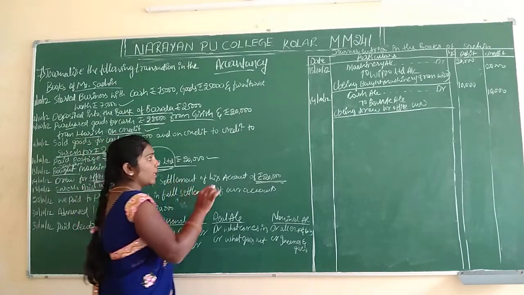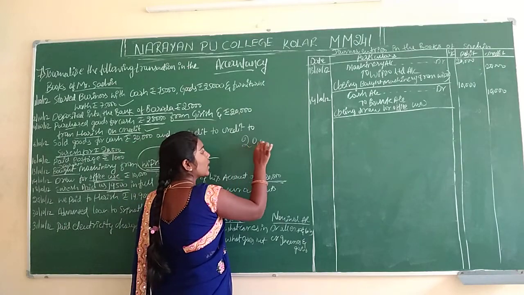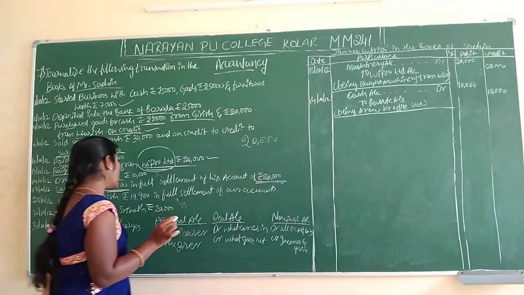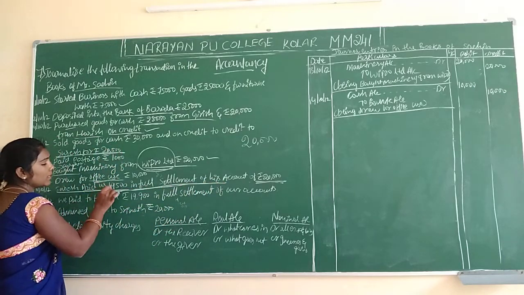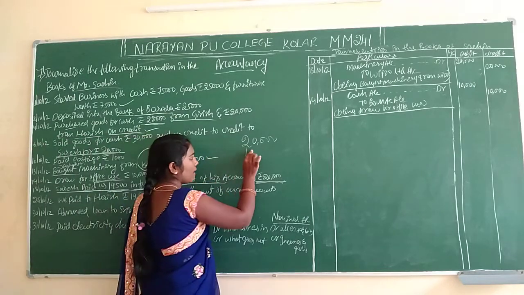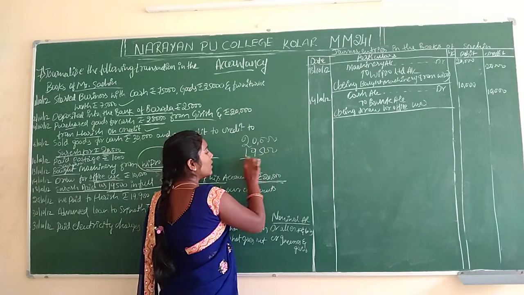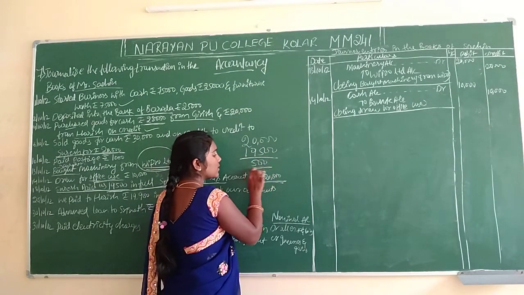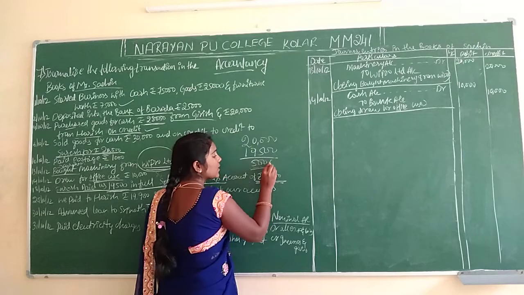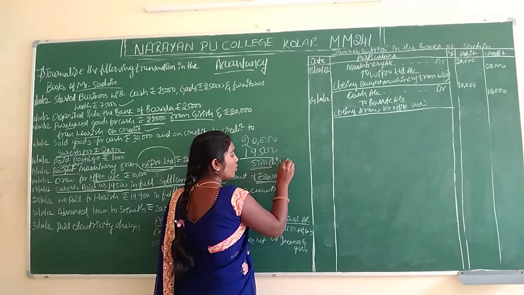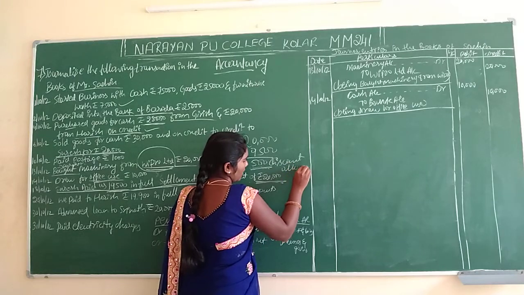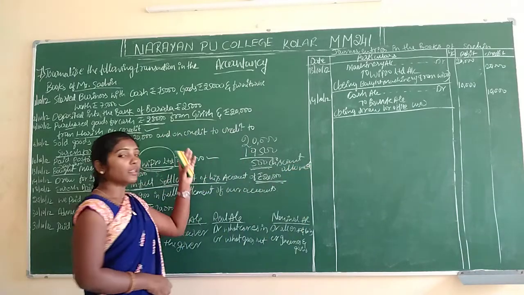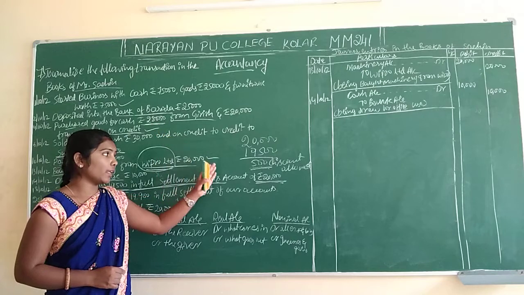Suresh had to pay 20,000, but he paid in full settlement. Here they already mentioned in full settlement, which means he paid only 19,500. The remaining 500, what is this? It is discount allowed. Here Sachin is going to allow the discount.